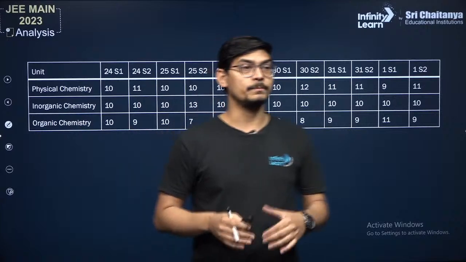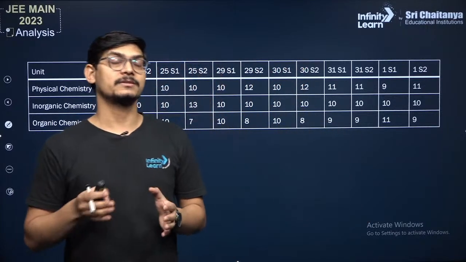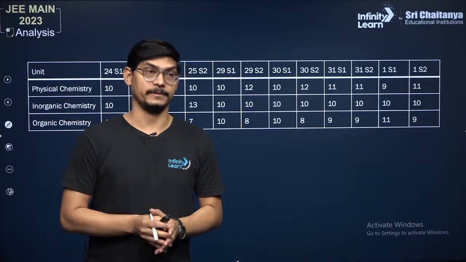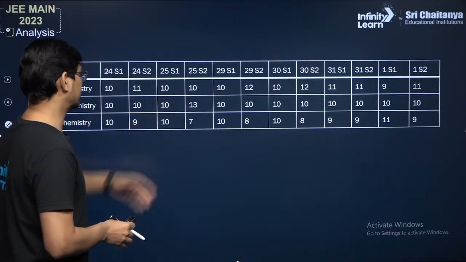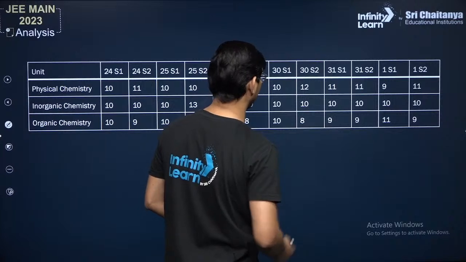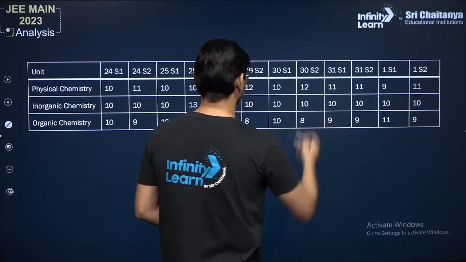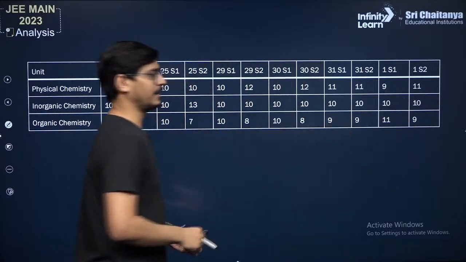Sometimes you may get more questions from inorganic, and that might be because many of those questions are actually related to chemical bonding. So many questions are asked from chemical bonding, so that might be the reason. Then you can see the ratio pretty much remains 1:1:1. Here a little bit more questions from physical, and here also the balance is like that.